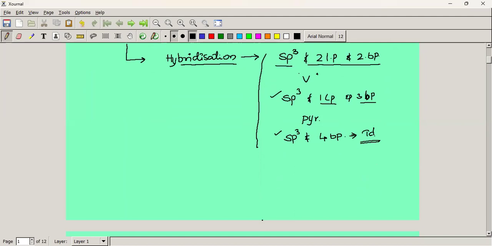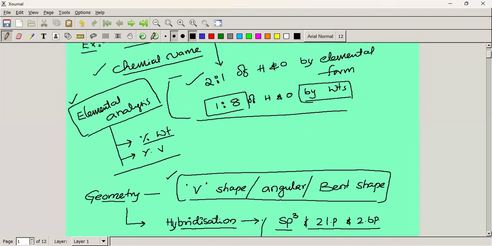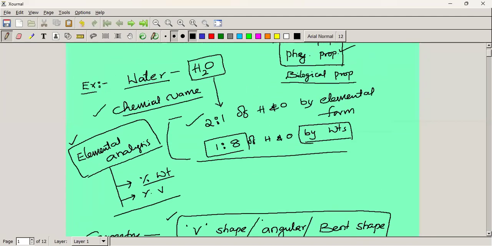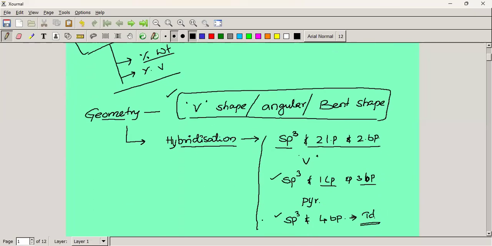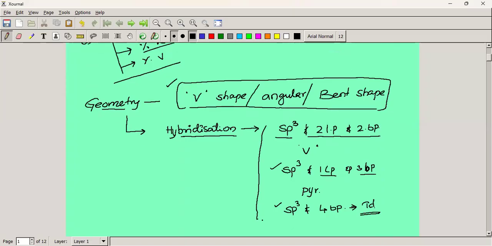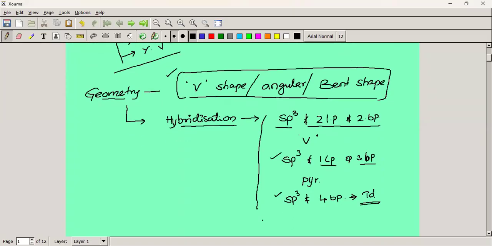So this is the definition of chemistry. What is chemistry? A branch of science which deals with the investigation of chemical composition and geometries. Once we know the chemical composition and the geometry of molecules, we can utilize those materials in a proper way.